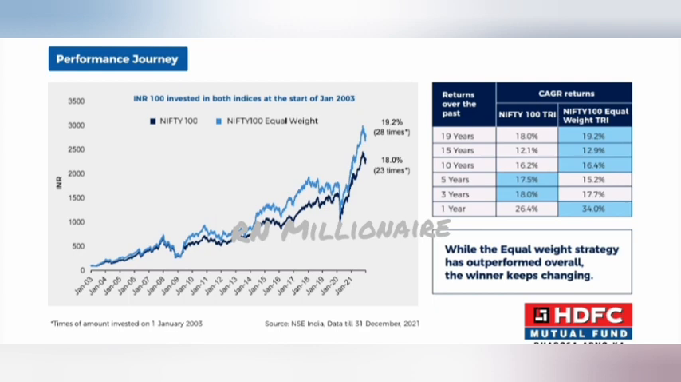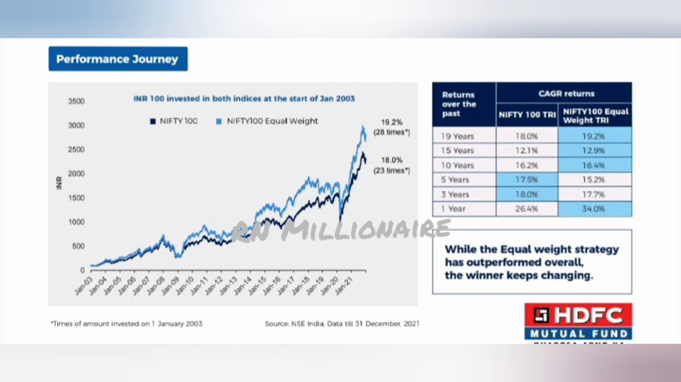But in Nifty 100 Equal Weightage Index Fund, in 19 years it is 19.2%, in 15 years 12.9%, in 10 years 16.4%, and in 5 years 15.2%. In 3 years it is 17.7% and in 1 year 34%. So the returns between Nifty 100 and Nifty 100 Equal Weightage differ only by about 1% between these two funds.